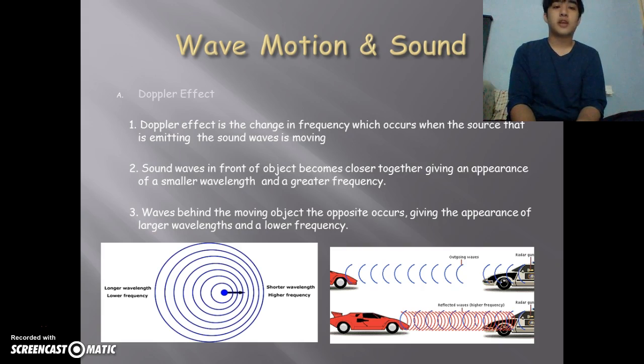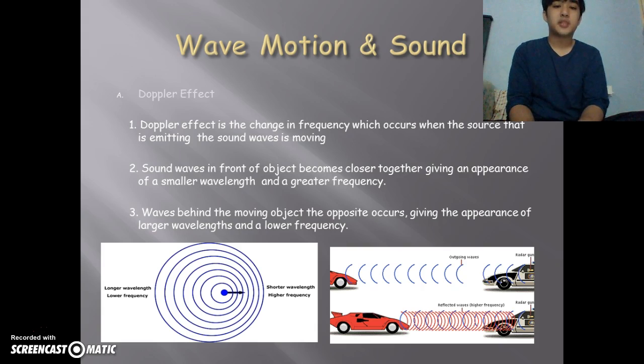Now we have the Doppler effect. The Doppler effect is the change in frequency which occurs when the source that is emitting the sound wave is moving. Sound waves in front of the object become crowded together, giving an appearance of a smaller wavelength and a greater frequency.